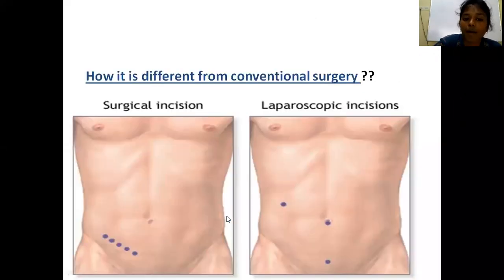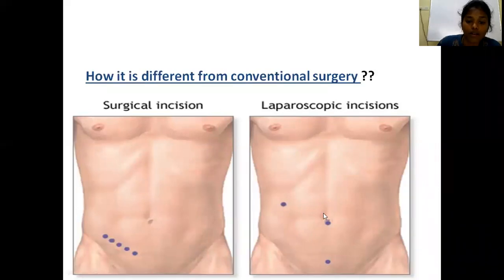Now, how is laparoscopic surgery different from conventional surgery? In open surgery, this diagram is an example of open appendicectomy, where you can see the incision site, the McBurney's incision. Whereas in laparoscopic surgery, these are the laparoscopic incisions. See how small the incisions are. Here the incision is around 5 to 6 centimeters. Here it is less than 1 centimeter.